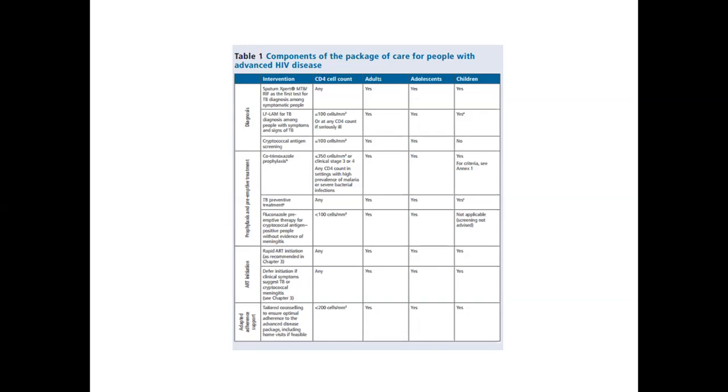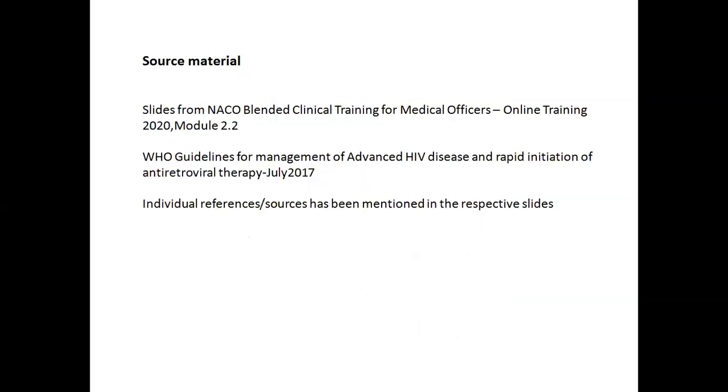This counseling support is very important. Our patients will do well and stay well, and their morbidity will be reduced if our counseling is very good. We have to give this active counseling support till 12 months of ART, or the first year of ART, for this group of patients.